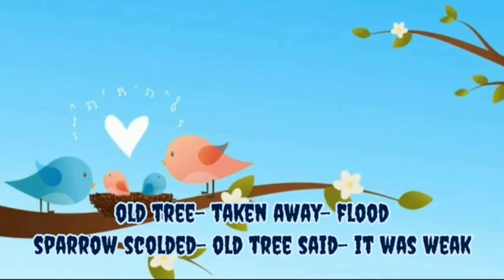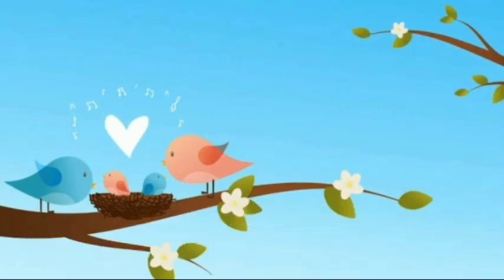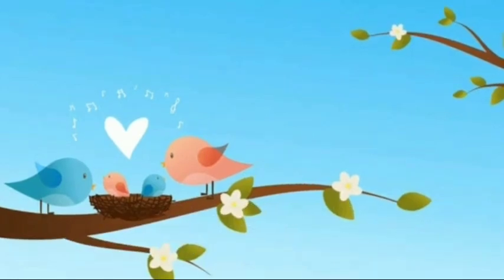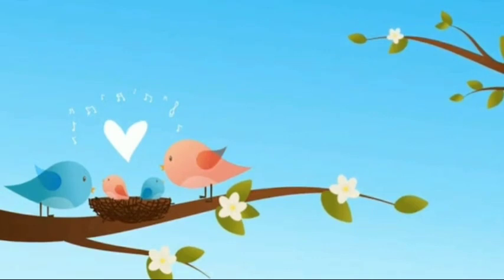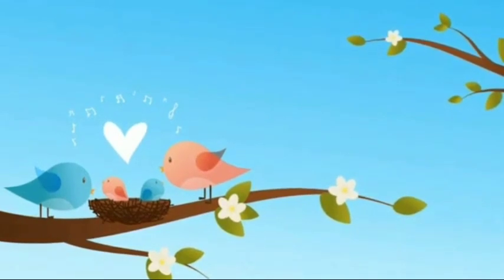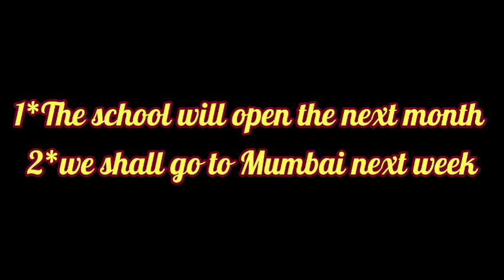But the old tree said, "Poor sparrow, I know that I am becoming weaker, so only I did not give any place for you to make a nest. If I gave any place, you would be dying with your family and little chicks." Then the little sparrow realized its mistake. So this is the story, children. Hope you have understood. Let us move to today's class.